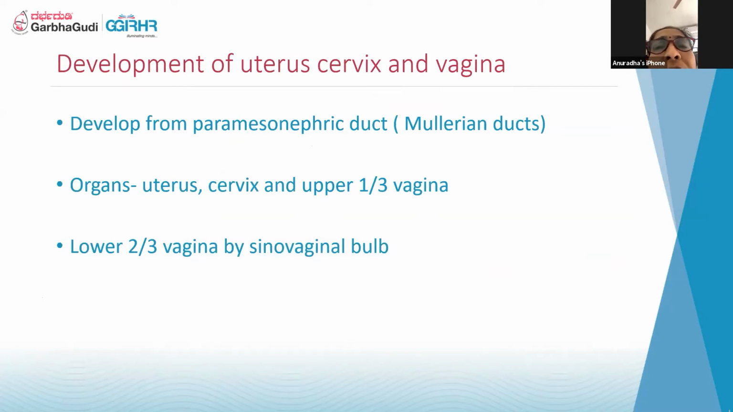The paramesonephric duct or the Mullerian duct mainly gives rise to the uterus, the cervix, and the upper 1/3 of the vagina. The lower 2/3 of the vagina is formed by the sinovaginal bulb, which I'll be explaining. Some books also mention upper 2/3 and lower 1/3, but most books mention upper 1/3 from the paramesonephric duct and lower 2/3 from the sinovaginal bulb.